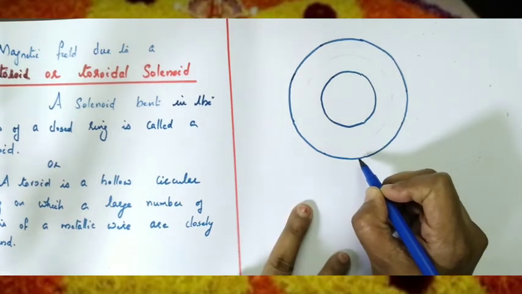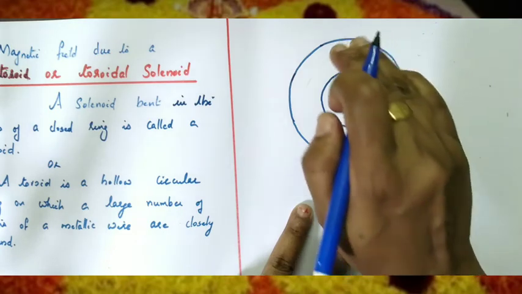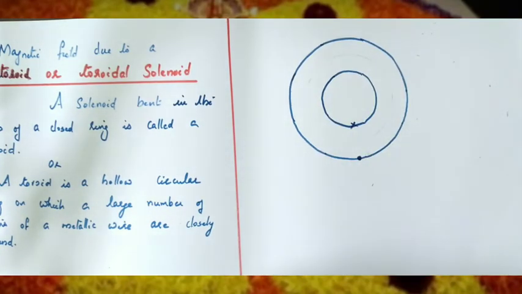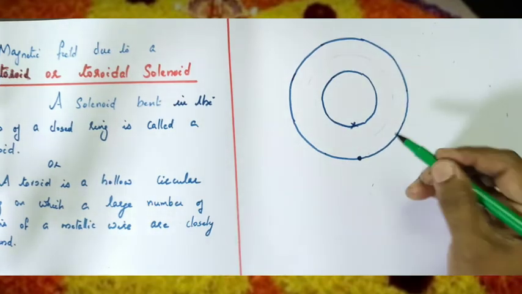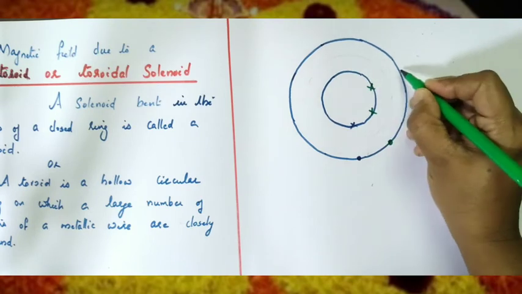Here the direction of current is dot, that means here current is in this direction, and here current is into the page, so here cross. Dot represents the direction of current out of the page, and here we represent cross, here cross, here dot.